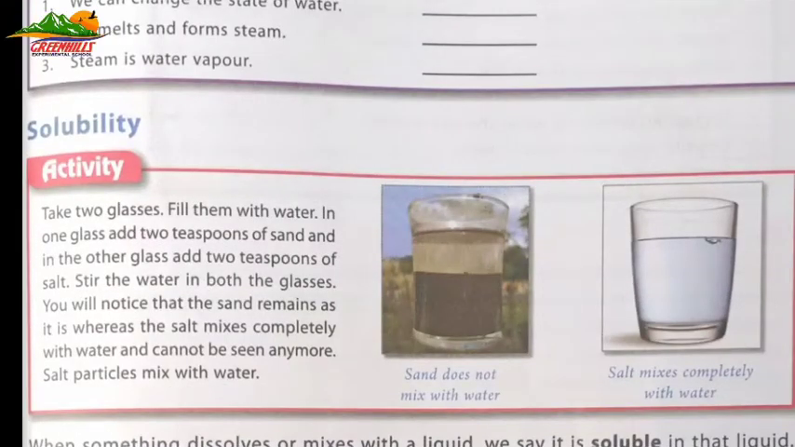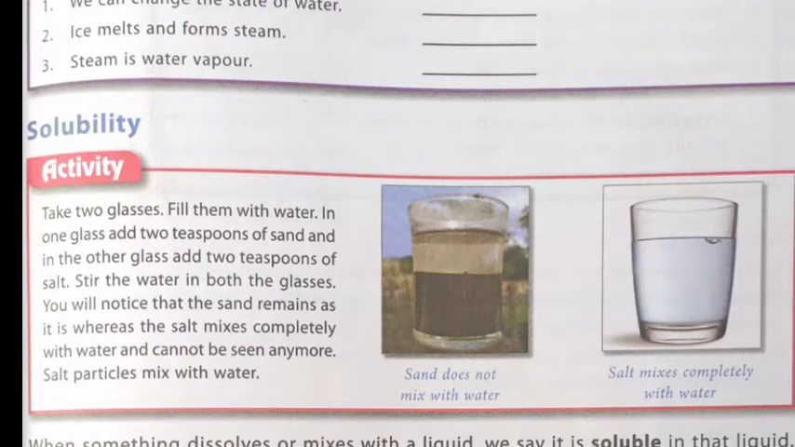Solubility. First, an activity is given. Activity is, take 2 glasses, fill them with water. In one glass, add 2 teaspoons of sand, and in the other glass, add 2 teaspoons of salt. Stir the water in both the glasses. You will notice that the sand remains as it is, whereas the salt mixes completely with water and cannot be seen anymore.